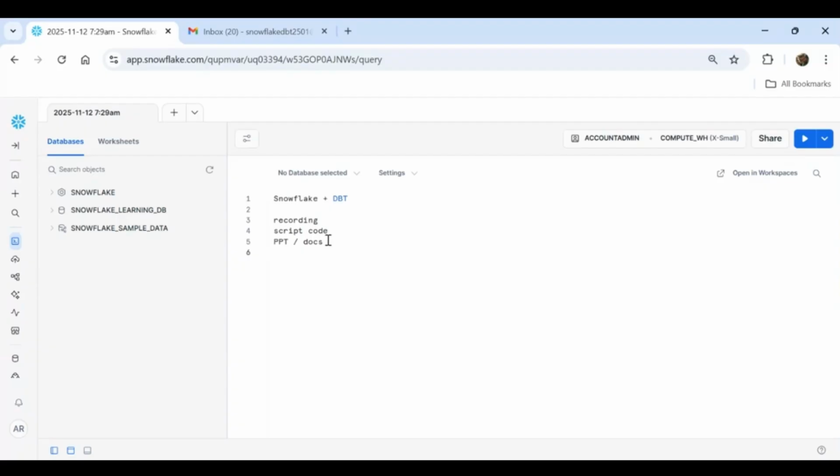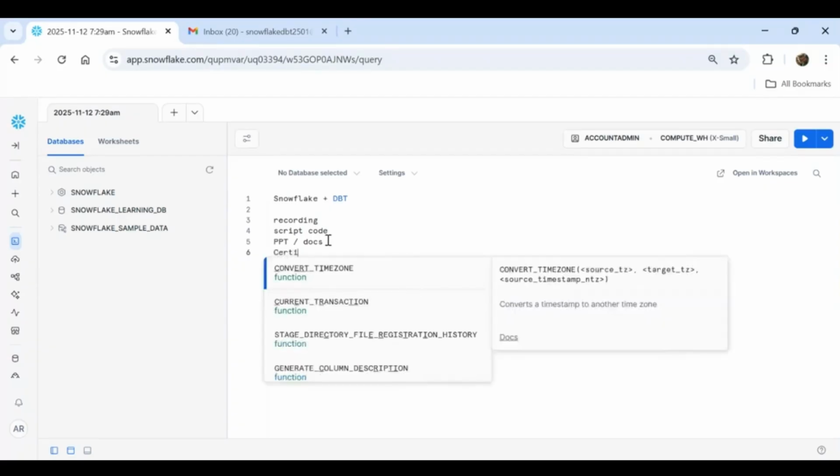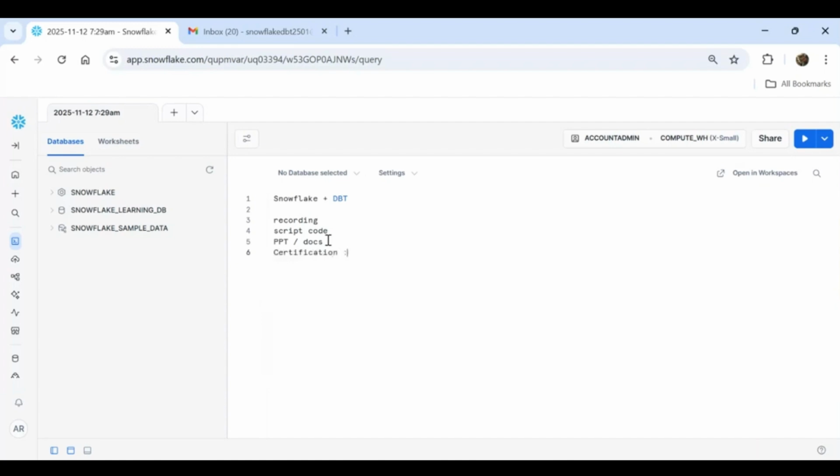Also, we will be providing certification dumps, the SnowPro Core certification dumps. Along with that, if anybody is willing to go for interviews, I will be providing the most asked interview questions and a sample resume also. I'll try to provide those. So these are all the things. If any other help is needed for your real work, I'll be happy to help you on that.